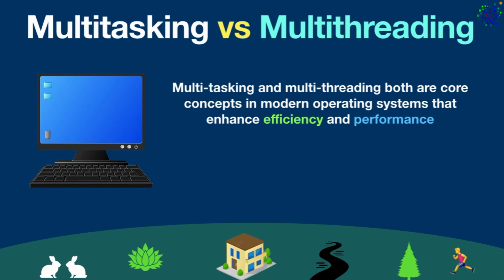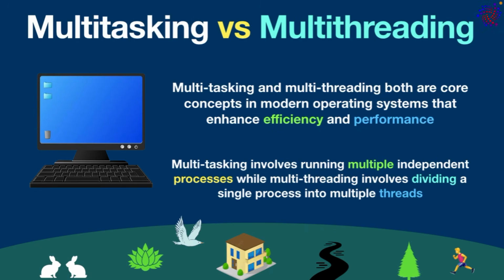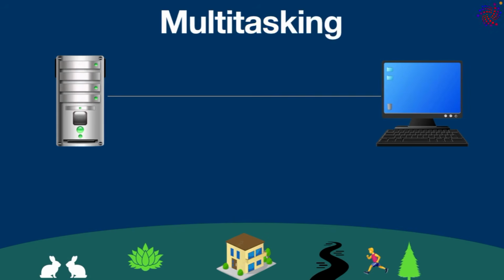The main difference between multitasking and multithreading is that multitasking involves running multiple independent processes or tasks, while multithreading involves dividing a single process into multiple threads that can execute at the same time. Multitasking is used to manage multiple processes, while multithreading is used to improve the performance of a single process. Now let's discuss them one by one.